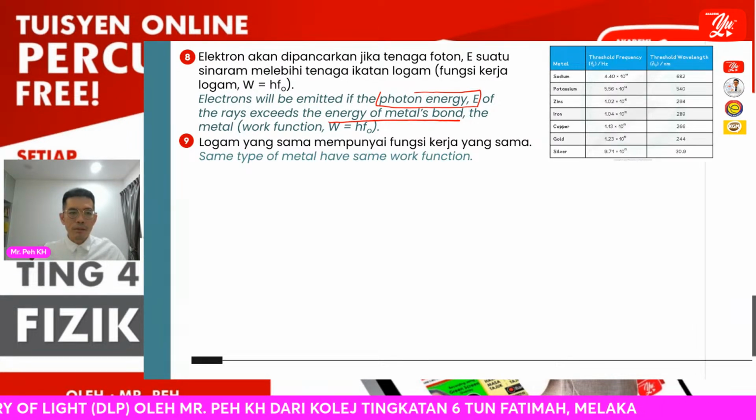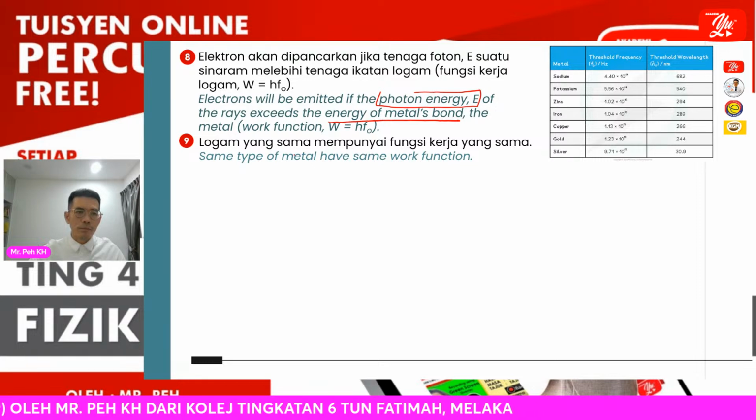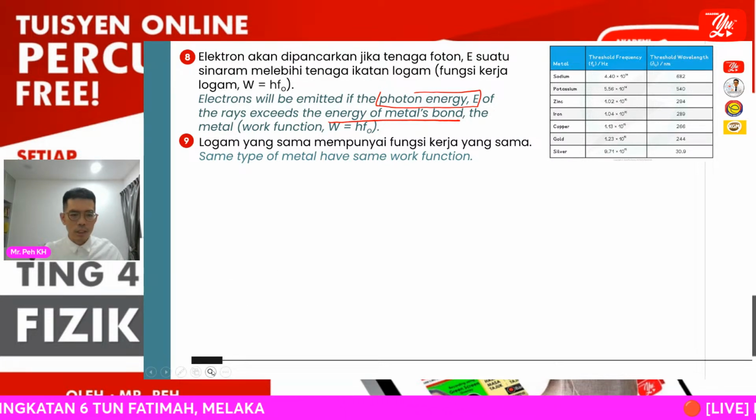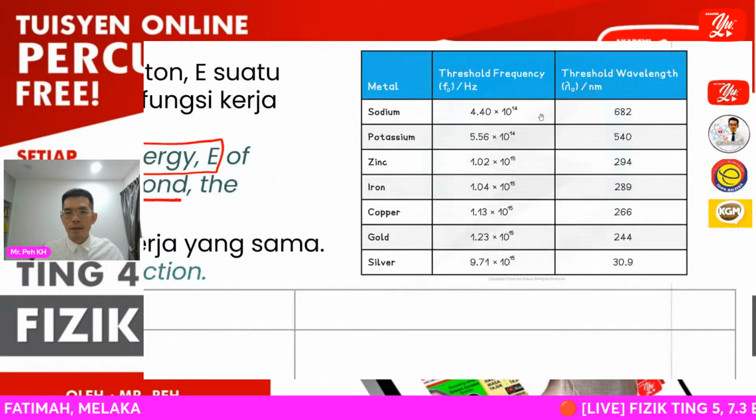Okay, so the same type of metal has the same work function. This you learned already at subtopic 7.2.